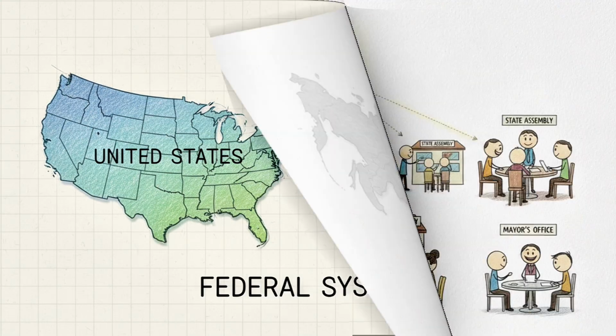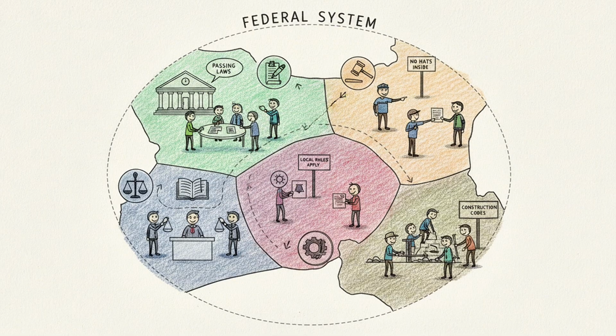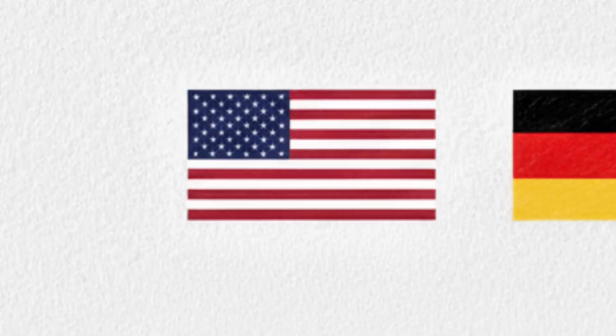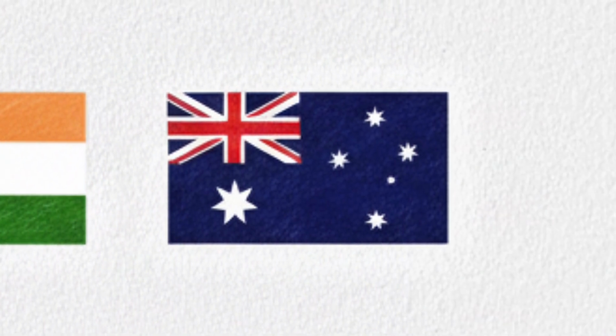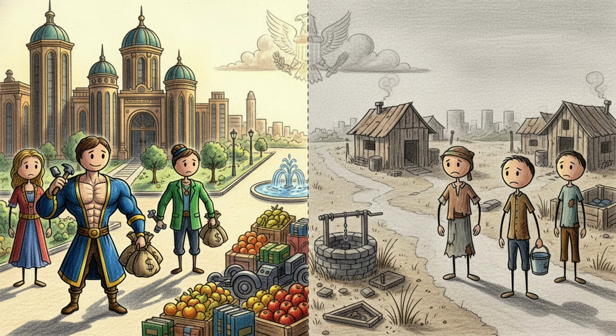Federal system. A federal system divides power between national and regional governments. States or provinces have their own laws and leaders, but remain part of one country. Examples include United States, Germany, India, Australia. Federalism works well in large countries with diverse populations. However, it can create economic inequality between regions.